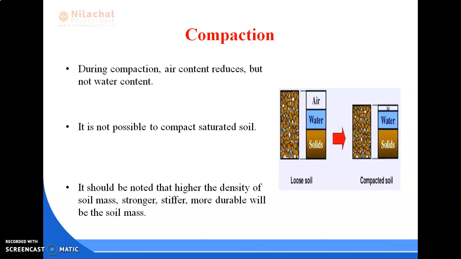During compaction, air content reduces but not the water content. And it is not possible to compact saturated soil. It should be noted that the higher the density of soil mass, the stronger, stiffer and more durable the soil mass will be. The figure shows the loose soil and compacted soil. Here it shows the solid, water and air, but after compaction the water level is the same, only the air present within the voids is decreased. This is the compacted soil.